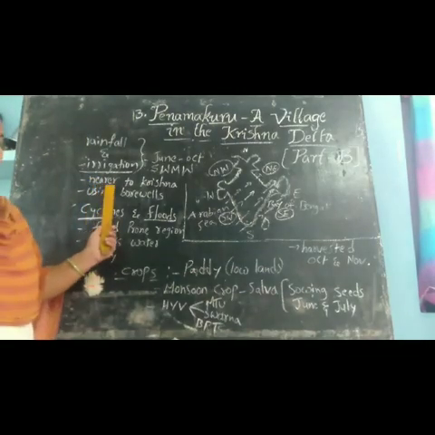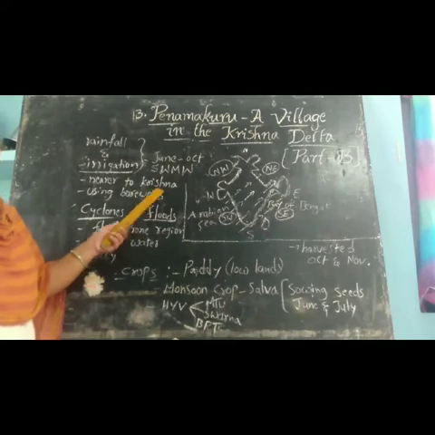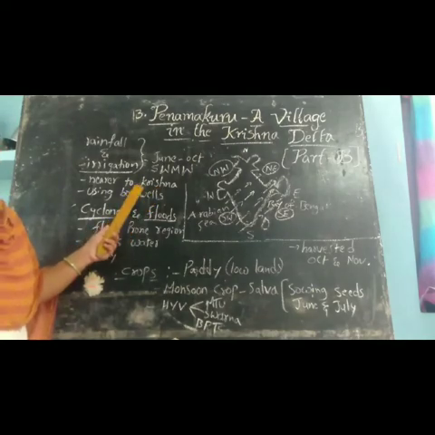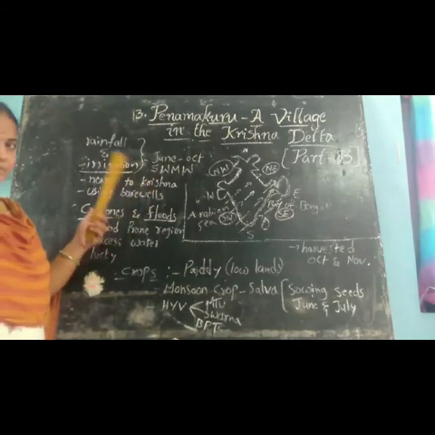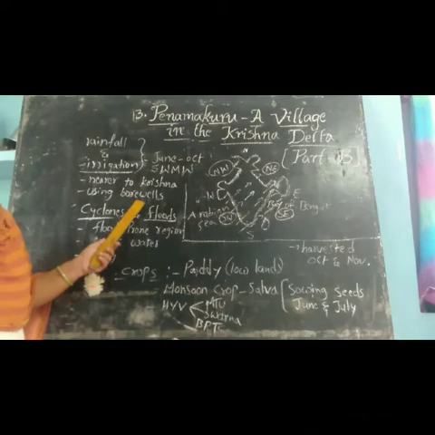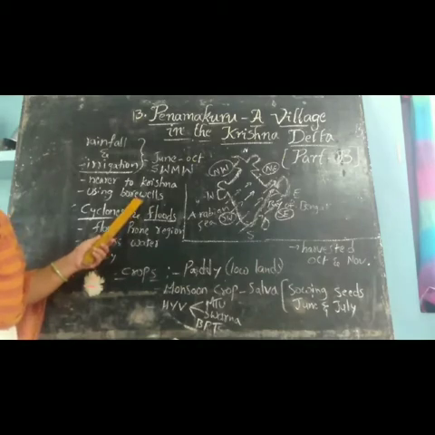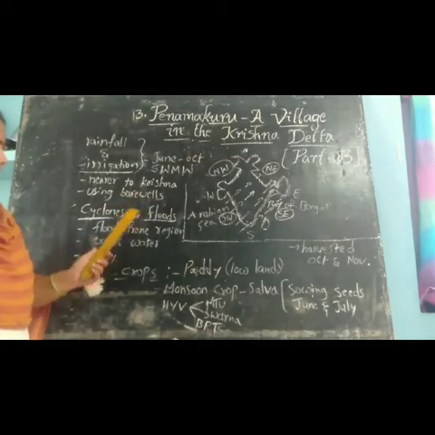Next, Penamakuru is very near to the Krishna river, so we get water at a depth of 15 to 25 feet only. And nowadays, some of the farmers are using borewells. Why? To irrigate uplands. Because it is very difficult to get water from the land. So they are using borewells to irrigate uplands.